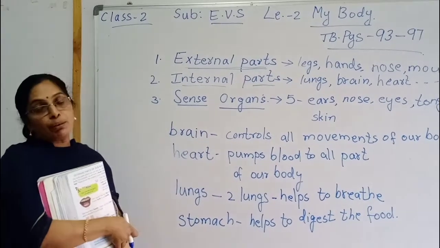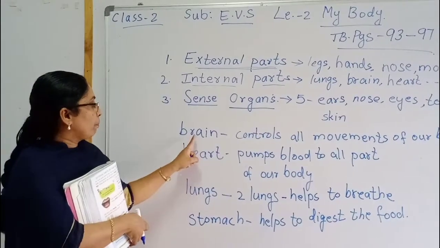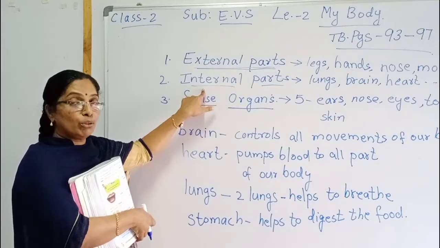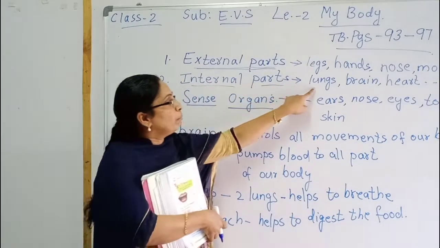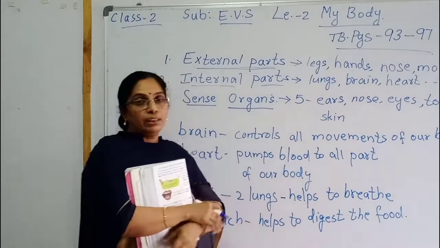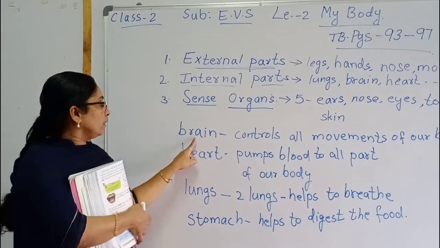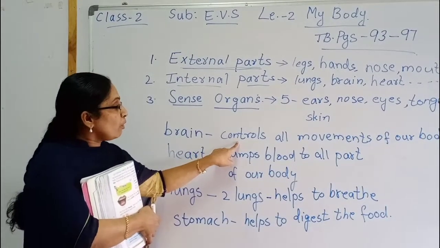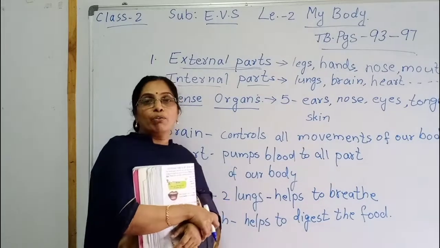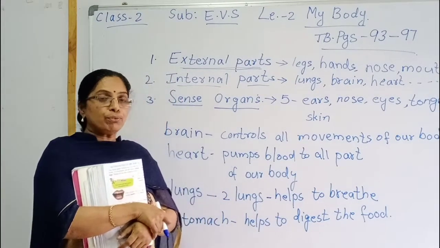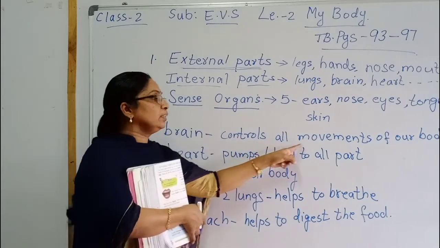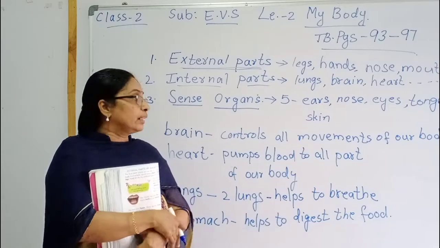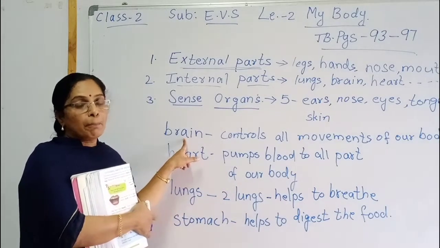Internal parts of our body. Once again I will repeat. Internal parts means which we cannot see. Lungs, brain, heart. Okay. We'll see the brain again. What does the brain do, children? Controls all movements of our body. With the help of the brain only we are doing the works. What works are we thinking? What works are you doing? That is controlled by the brain.